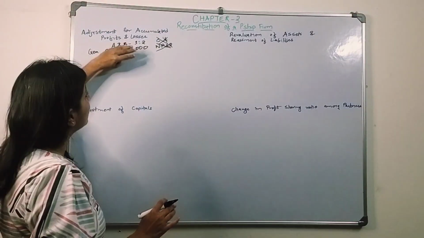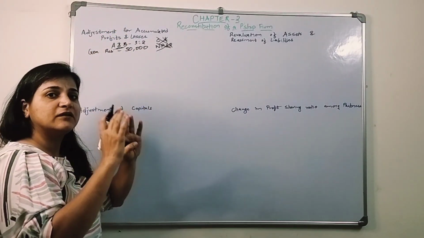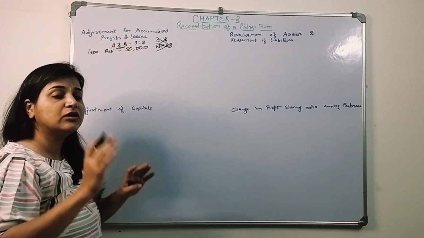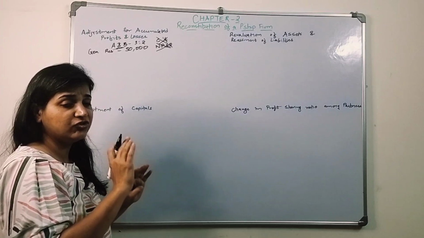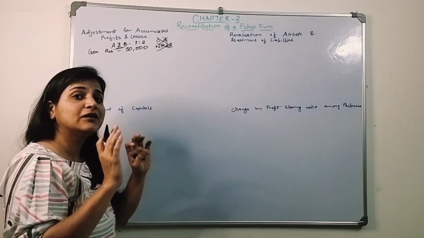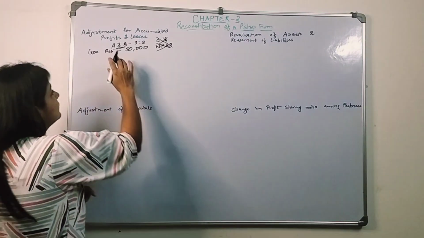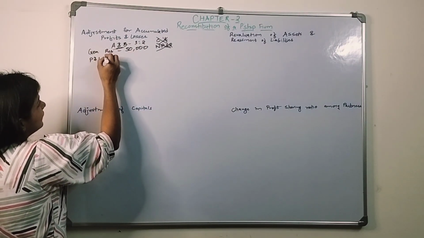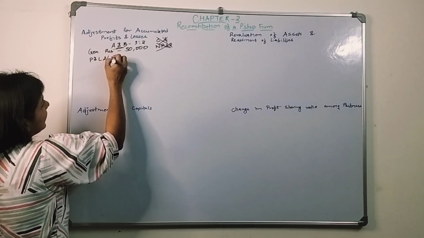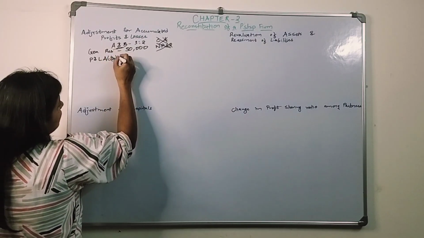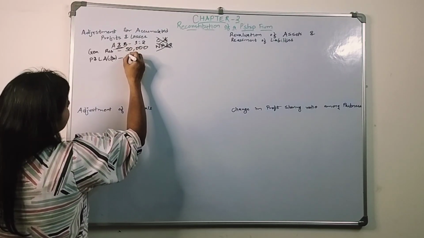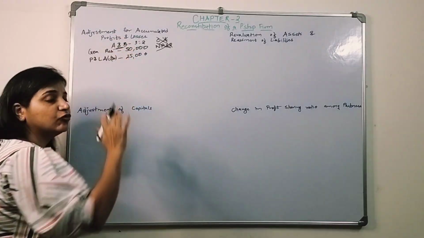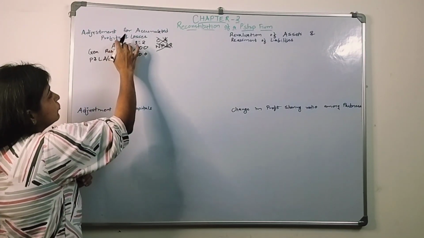What are we going to take into account? The provisions and reserves belong to the old partners. So those reserves and provisions will be distributed among the old partners in their old profit sharing ratio, likewise we distributed the existing goodwill in the business. So this reserve is 50,000 and there is a profit and loss account which has a debit balance. That means it is a loss of, let's say, 25,000.